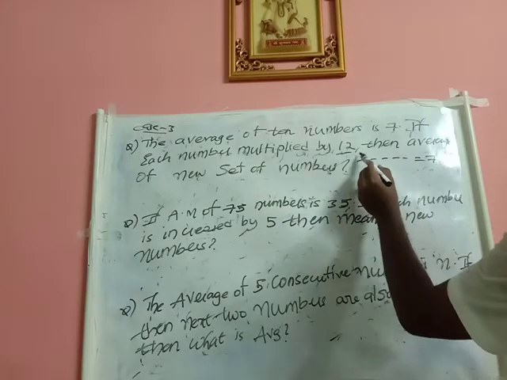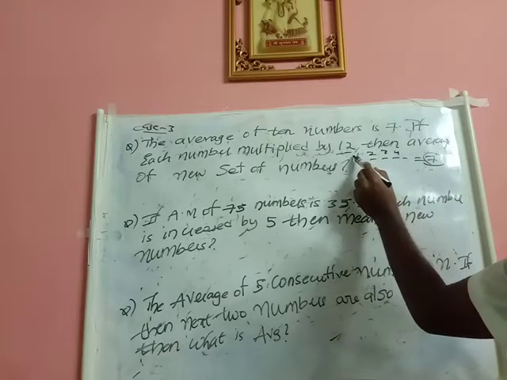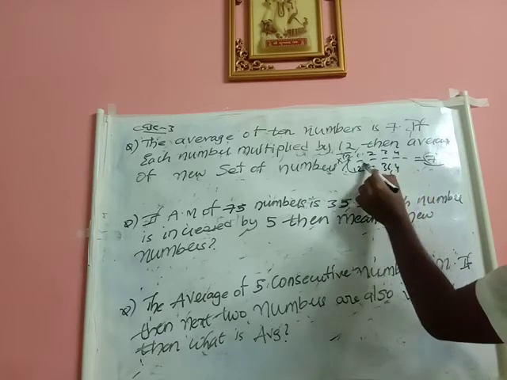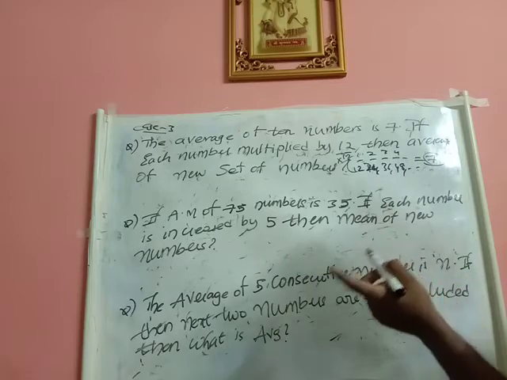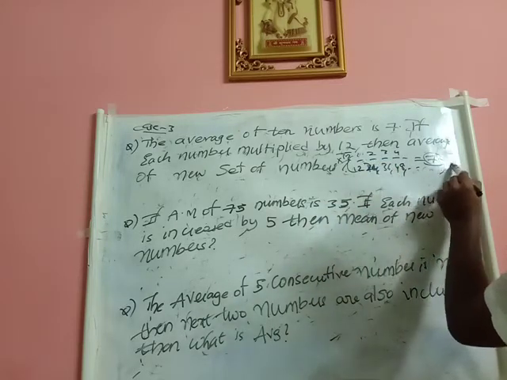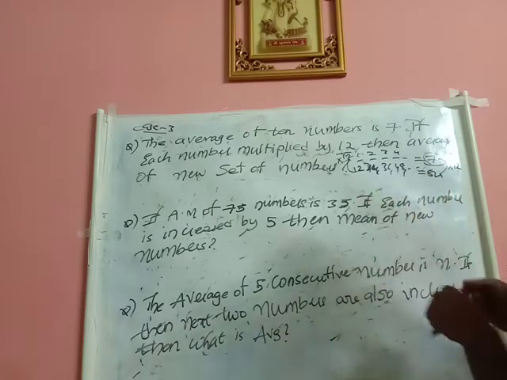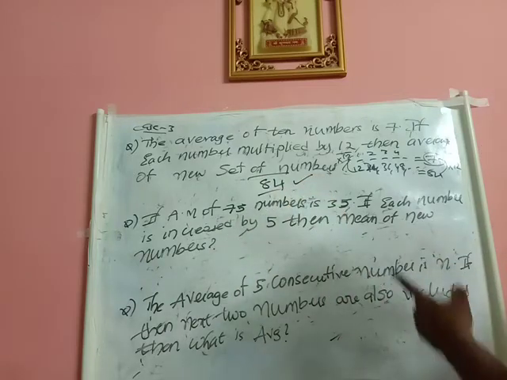Now see, let me tell you, 1, 2, 3, 4, 5, 6, 7. He has given that the average is 7. Now what did he tell? He told that each number is multiplied by 12. So what is the average in this case? What I told is, whatever operation you are doing to the terms, the same operation should be done to the average. So 12 times 7 is 84. So the average of the new set of numbers is 84.